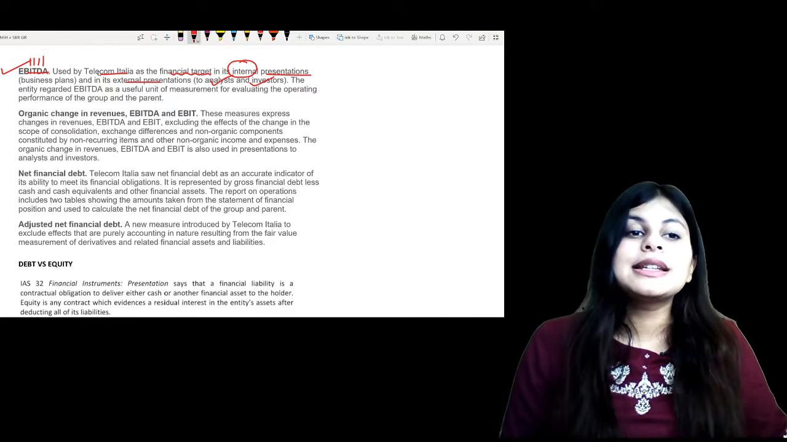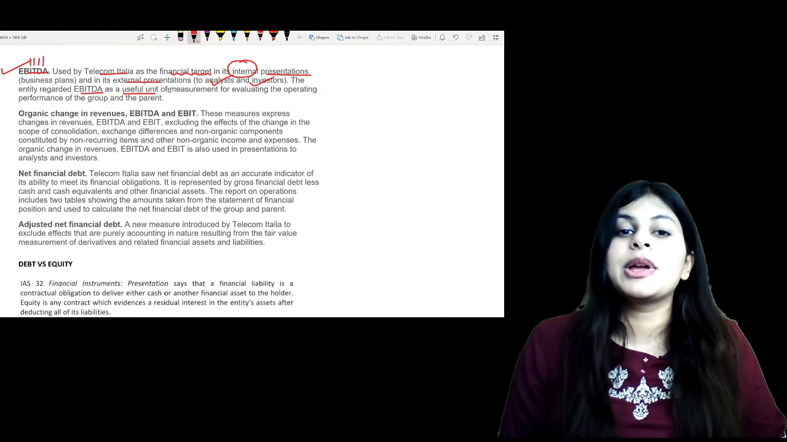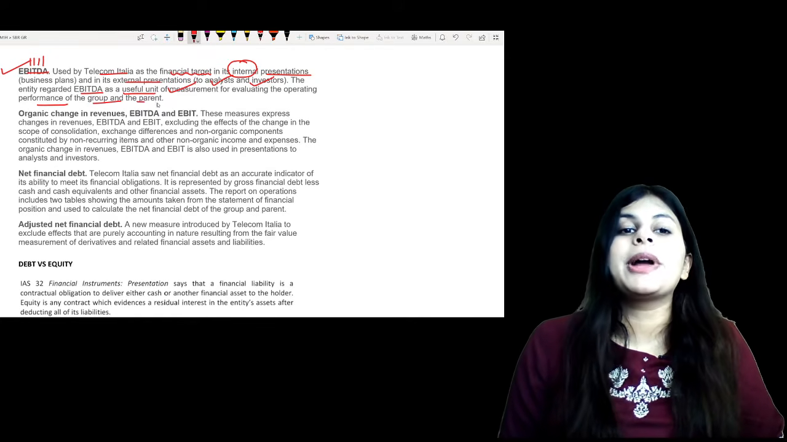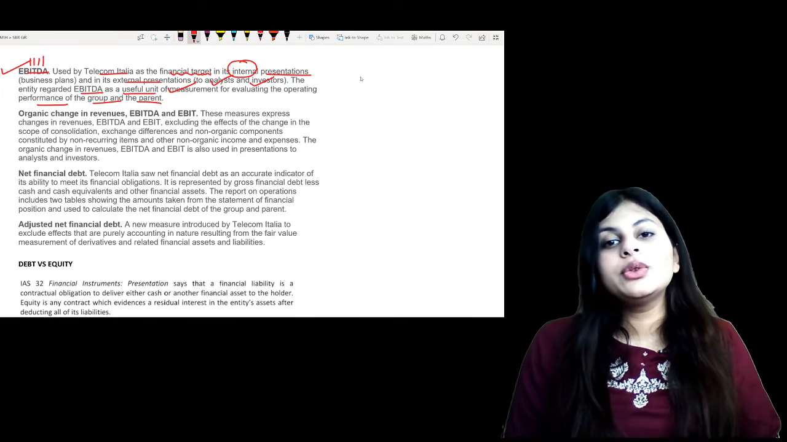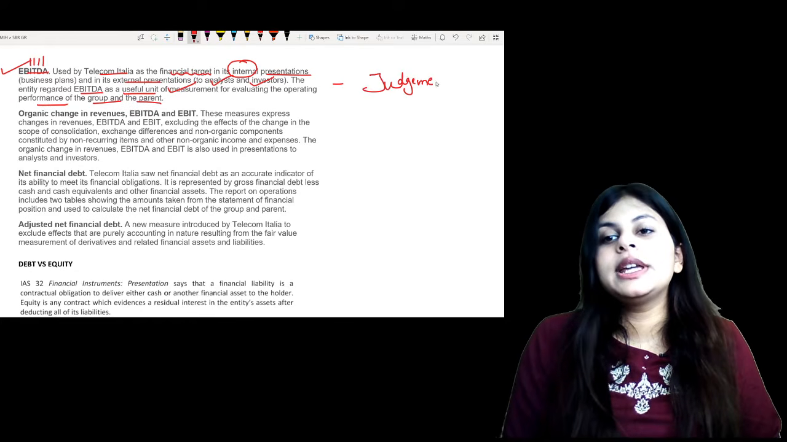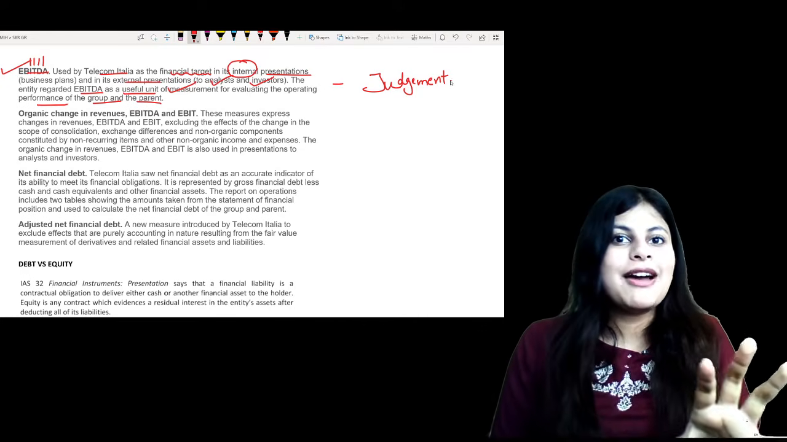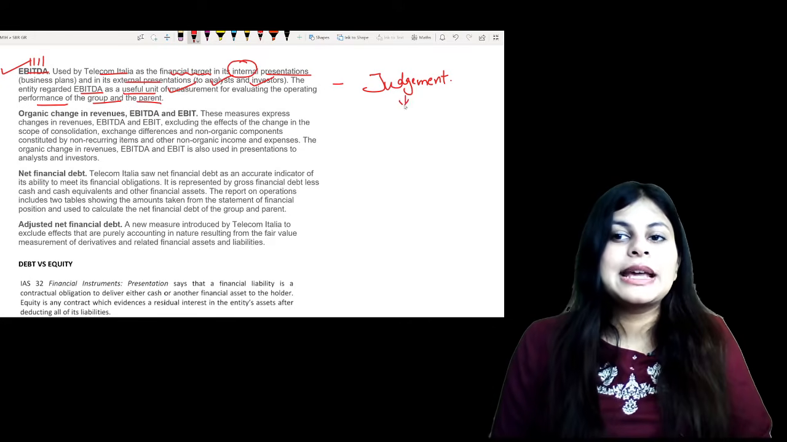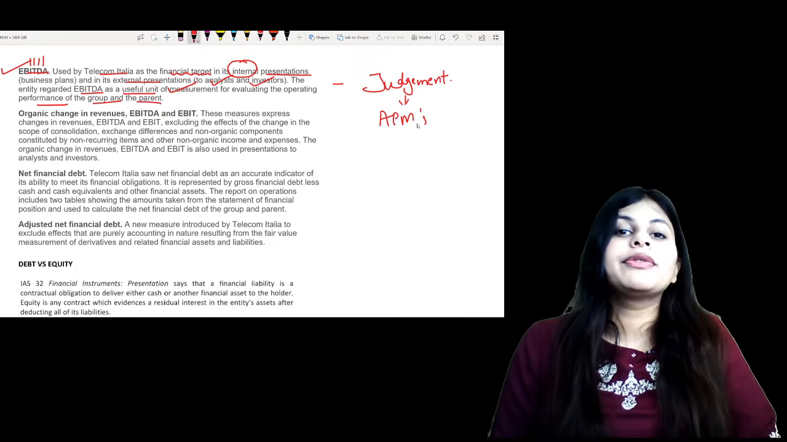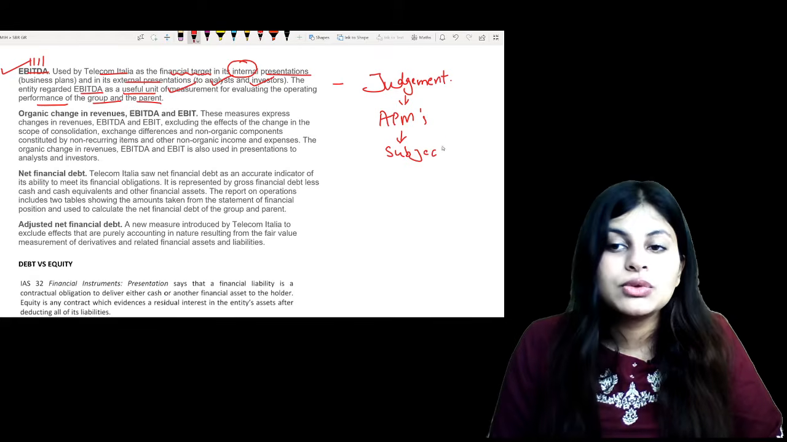That is not possible. Their target is to increase their earnings, which is related to operations. So the entity regarded EBITDA as a useful unit of measurement for evaluating the operating performance of the group and the parent. That is according to the entity's judgment, the company in question. Everyone will have different judgment, which means everyone will have different APMs. If everyone has different APMs, it becomes a subjective, relative issue.